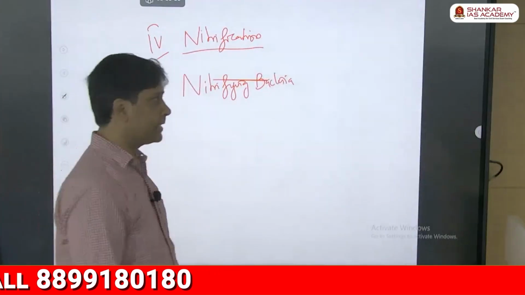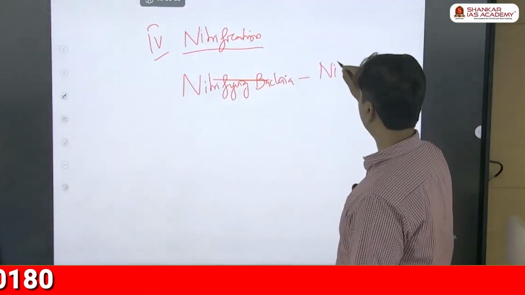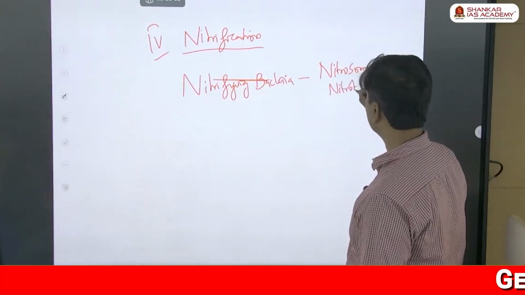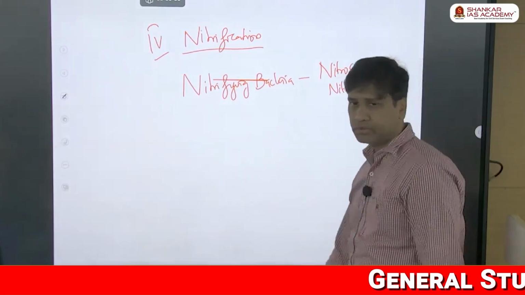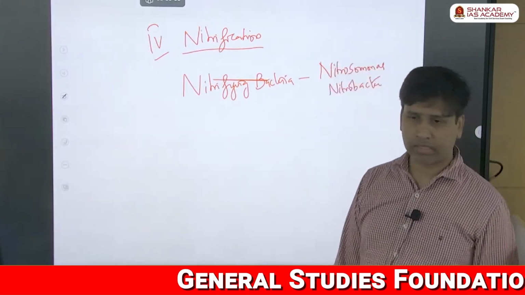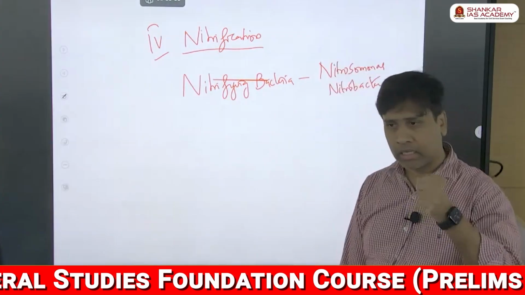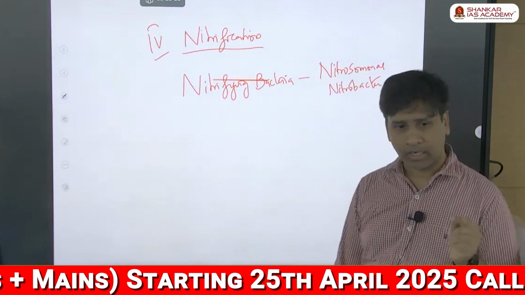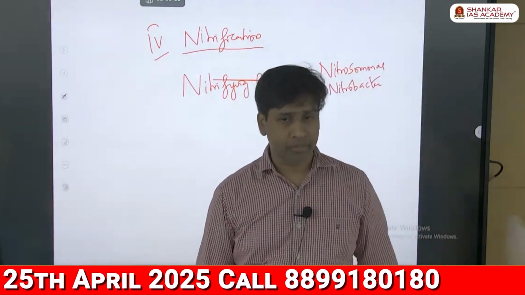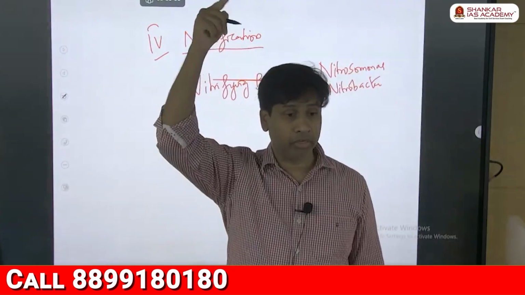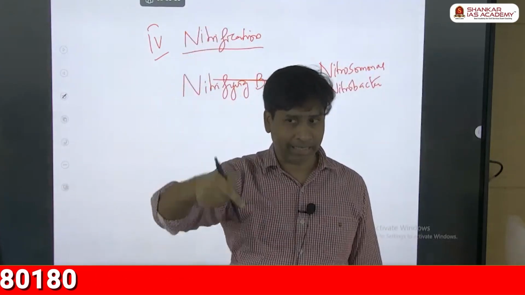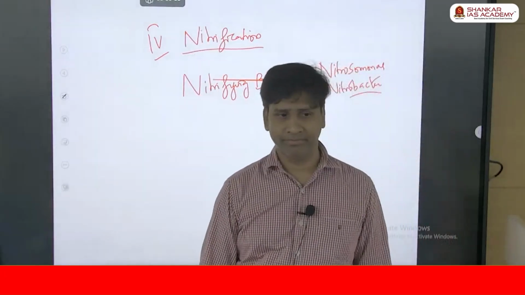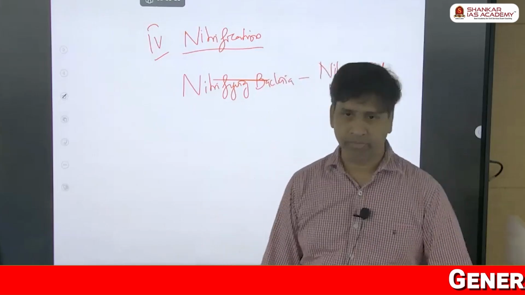Some two famous bacteria are Nitrosomonas and Nitrobacter. So what they do is, this Nitrosomonas captures that escaping ammonia and converts it into a nitrite form, and then this Nitrobacter oxidizes the nitrite into nitrate. So even in the very first stage I told you, when in the atmospheric fixation the lightning and rainfall bring it as a nitrite, that nitrite is oxidized only by the Nitrobacter into nitrate. Okay, this is normally present in the soil.